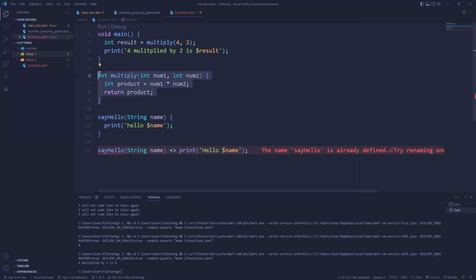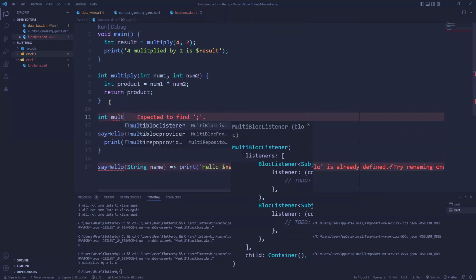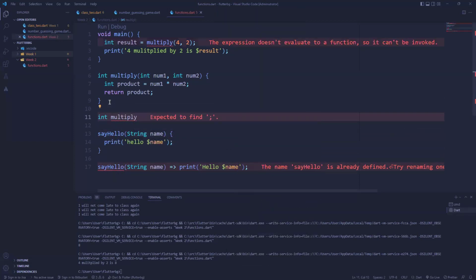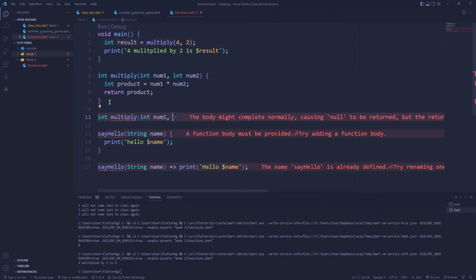Now, what about this int multiply? What about this one? Okay, I could convert this to an inline function. So instead of even doing that, I could just do something like this. I could just say int multiply, right? And then I'll just pass in my int num1, int num2, right?